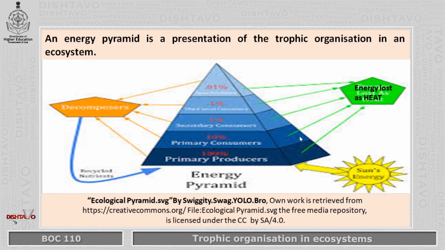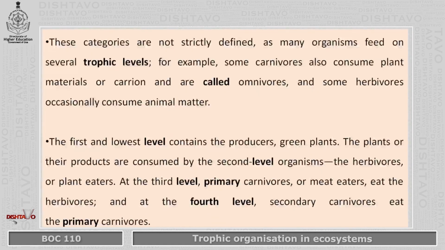So this is the ecological pyramid, the energy pyramid. We can also call it the ecological pyramid, where we see the energy flow from one level to another. These categories are not strictly defined, because some organisms feed on several trophic levels. Some carnivores, for example, also consume plants. We human beings eat animals as non-veg, and we also eat plants as veg. So we are depending on different trophic levels.